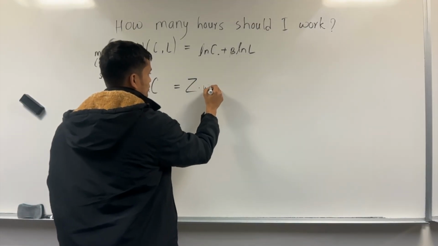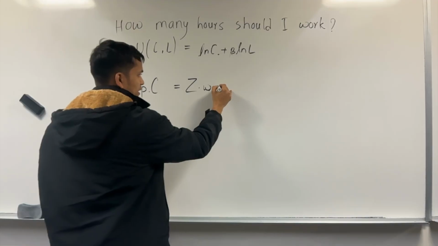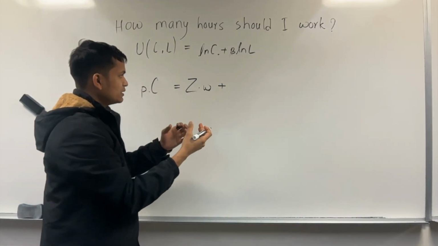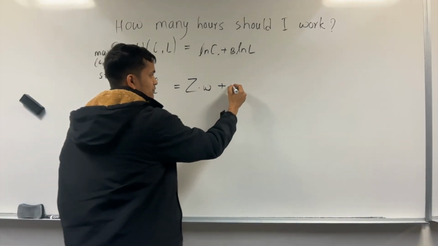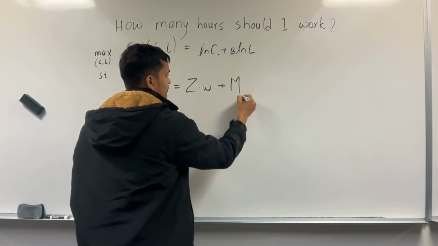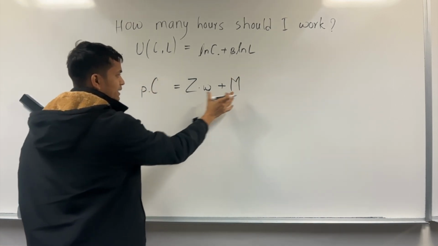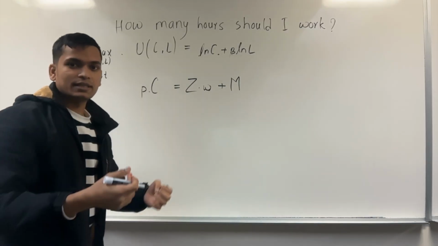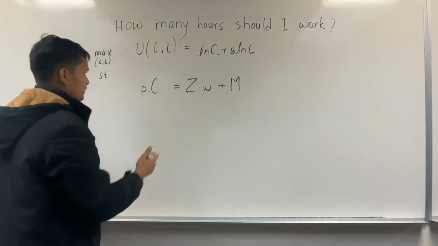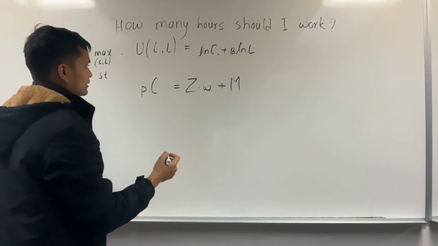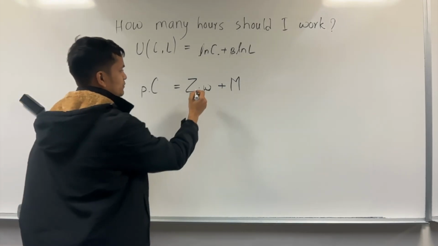Let W be the wage per hour, plus the extra money they make without working, which is M. So the total money they are making equals the consumption at max. And we also know that the total hours per day is 24, so we can